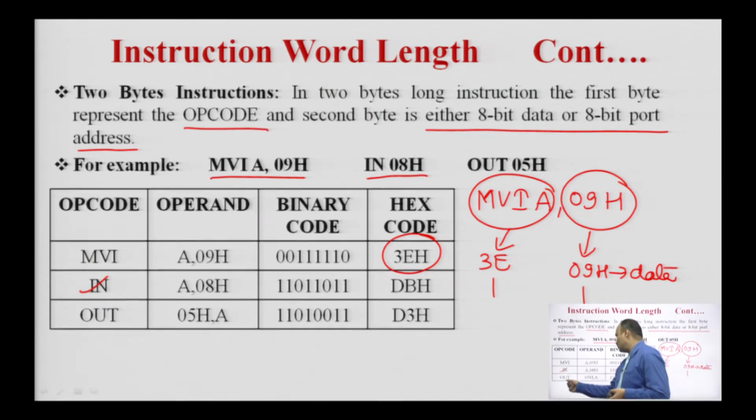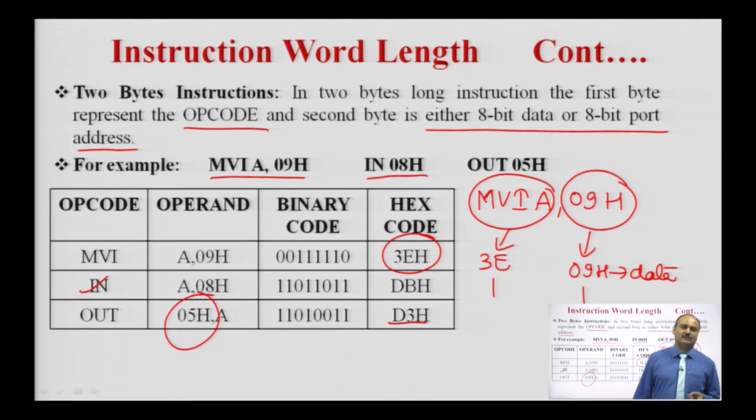The next instruction is OUT 05H. For this instruction OUT we have the operation code D3H, and 05H is the output port address. Whenever the microprocessor executes this instruction, it will output the content of the accumulator to the port address 05H, where the output devices are connected. Since these instructions are 2 bytes, they require 2 memory locations.